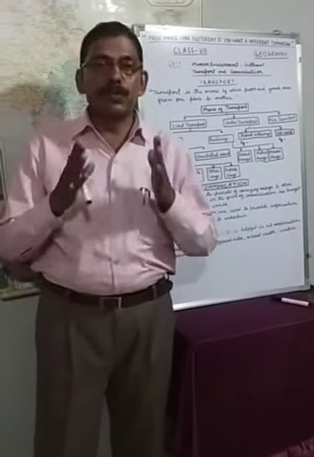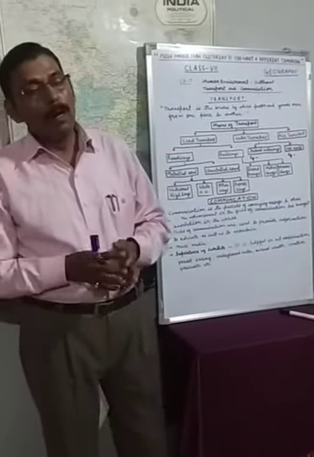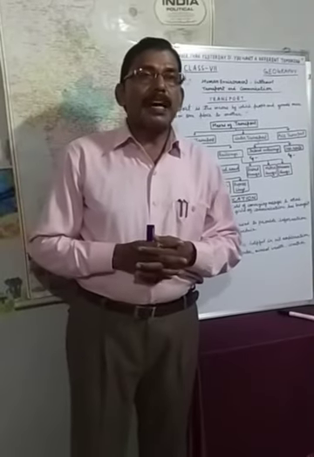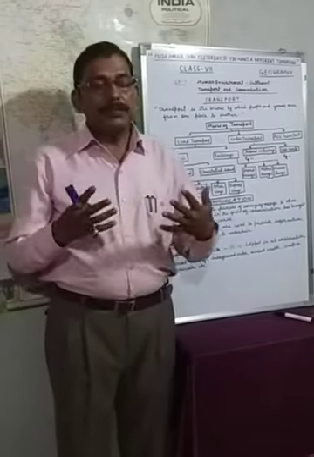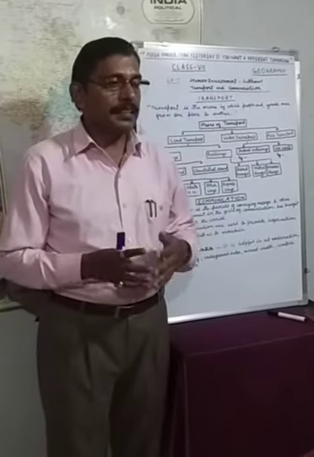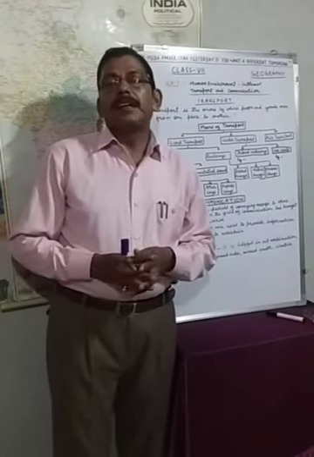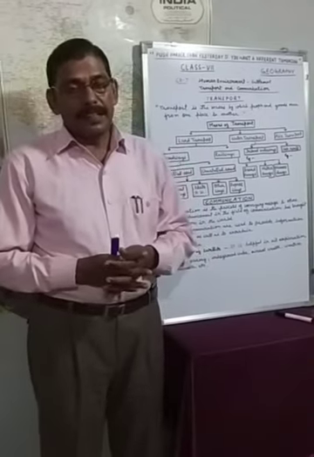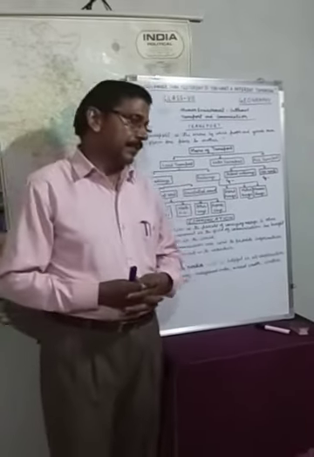Today, most of the world's trade occurs through sea routes. All these sea routes are joined by ports. In the world, there are many ports developed for international trade: Singapore, Sydney, Mumbai, Kolkata, Jakarta, London, New York. These are the important ports of the world.